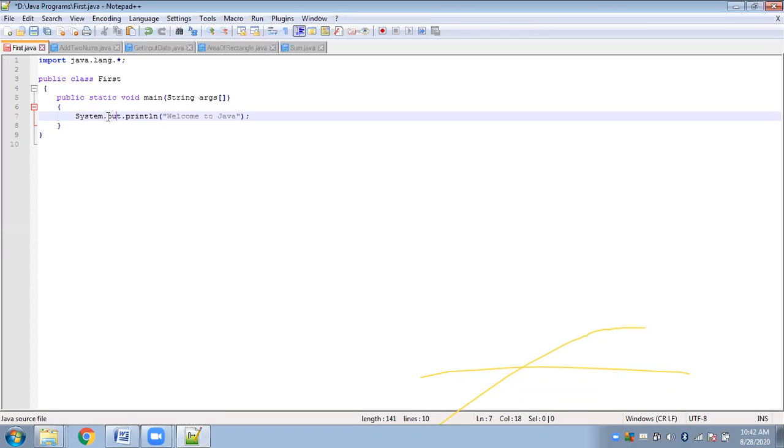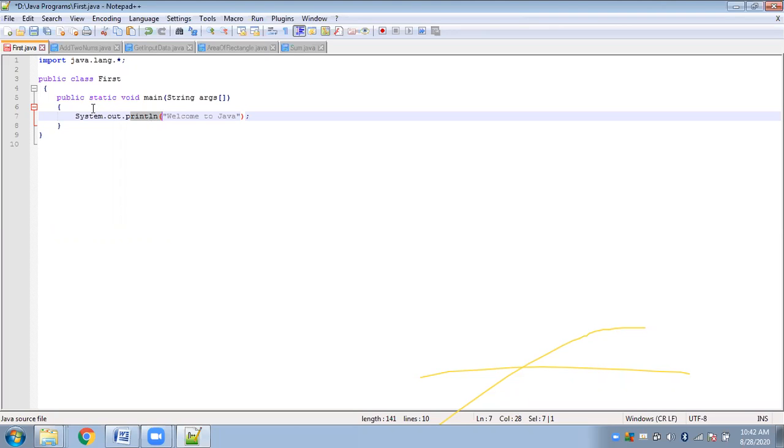It is a static variable of the system class, and it is an instance of the PrintStream class. And this println is a member function of the PrintStream class.